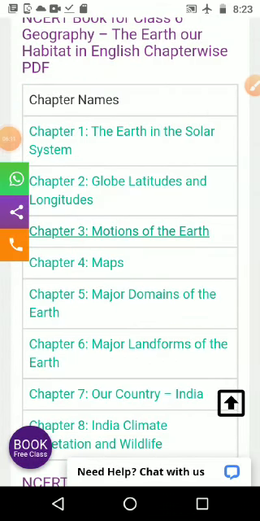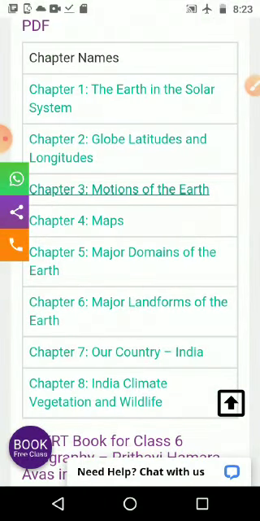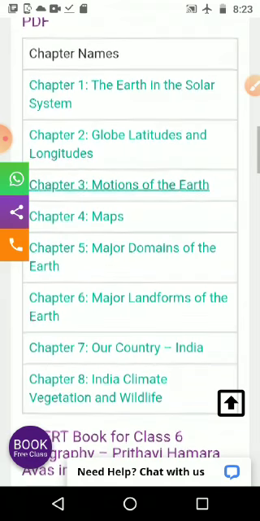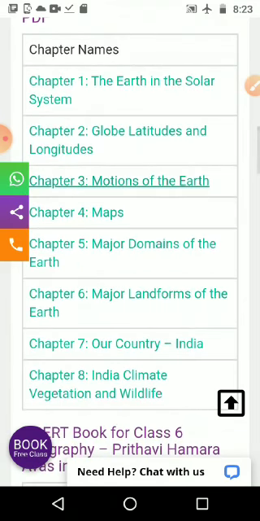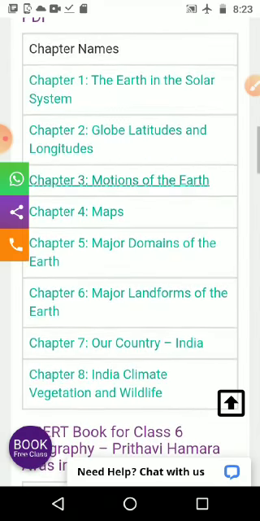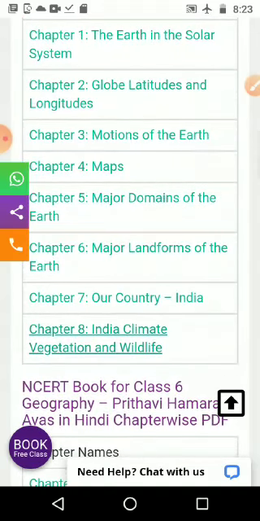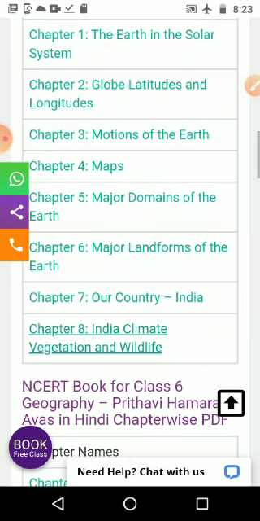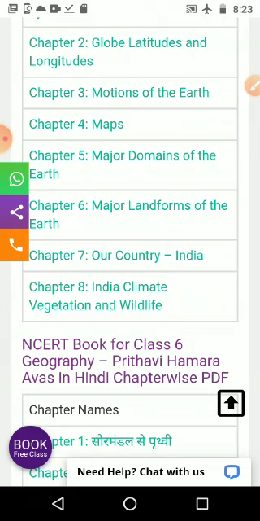Then in 6th standard we studied about the earth and the solar system. We studied the names of the planets and satellites. Then the globe, latitude and longitude, what they mean, and how we identify the time. Then chapter 3, motion of the earth, how the earth is moving, that is revolution and rotation. The next one, map, how we draw maps and what things we need to take care of, like distance and symbols, we studied in that lesson, map.